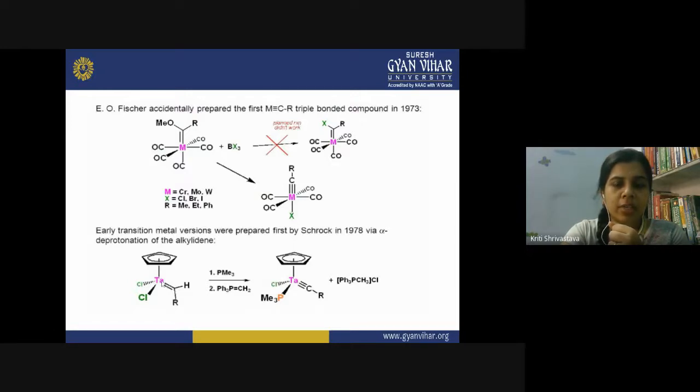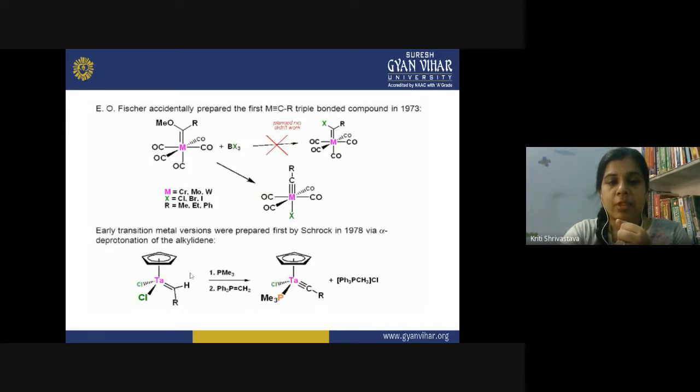Now see which one is the alpha deprotonation. This is my metal, this is the carbon attached to the metal, this will be my alpha carbon, and the proton attached to this carbon will be the alpha proton. If I am able to remove the proton from this position, this will be the alpha deprotonation reaction.